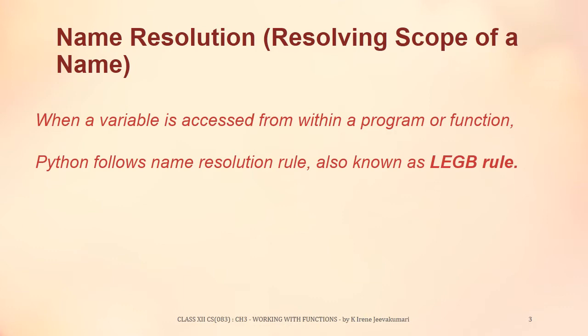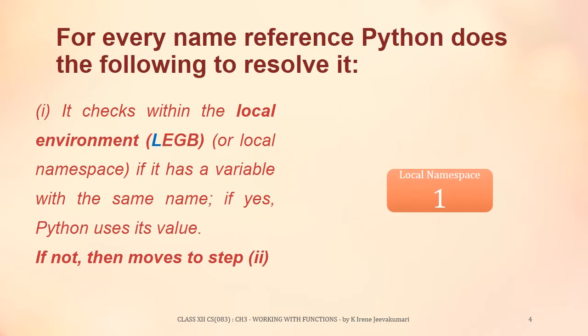Now let us see the LEGB rules. For every name reference, Python does the following to resolve it. First, it checks within the local environment or local namespace if it has a variable with the same name. If yes, Python uses its value. If not, then moves to step 2. So the first place to be checked for the availability of the variables or names are the local namespaces.